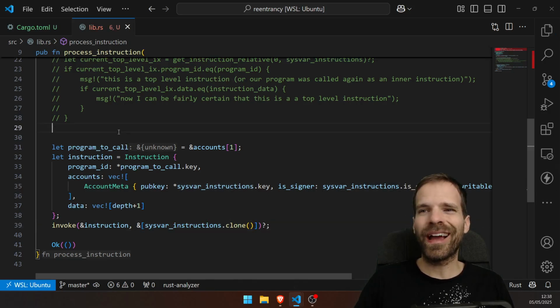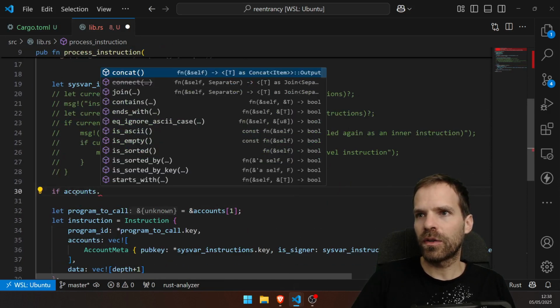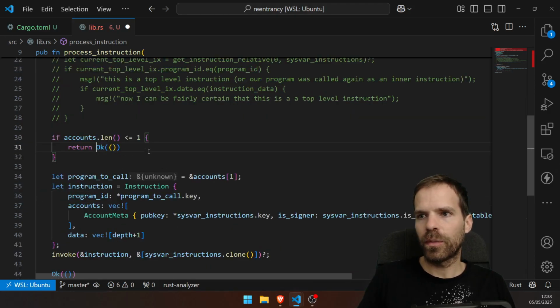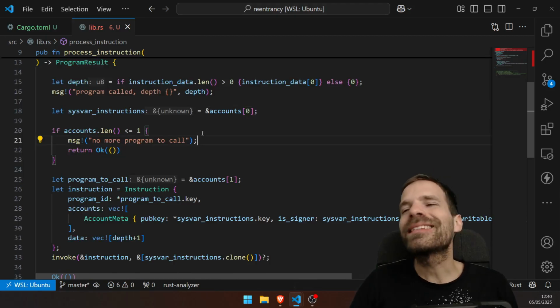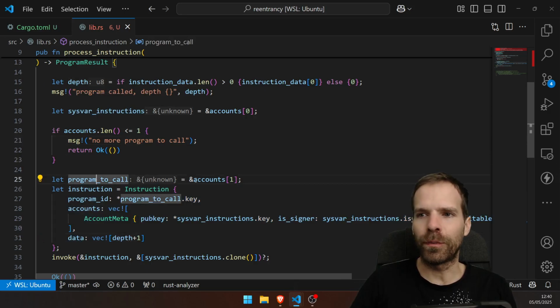And the way I know how I gotta stop is if there's no more program to call. So I'm not gonna do it with a depth, I'm gonna do it with the accounts length less than or equal to 1, and we say okay, because no more program to call. That's what my program looks like for now. Basically, really just doing a CPI on a program.